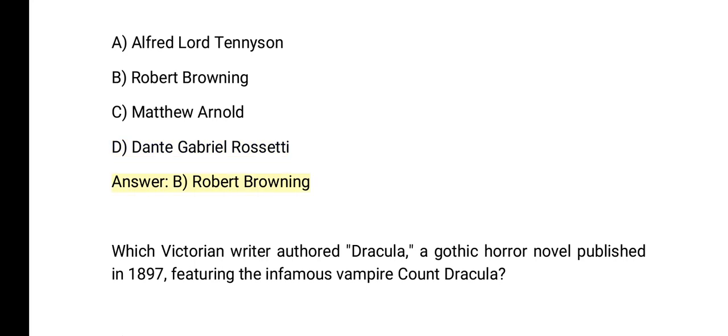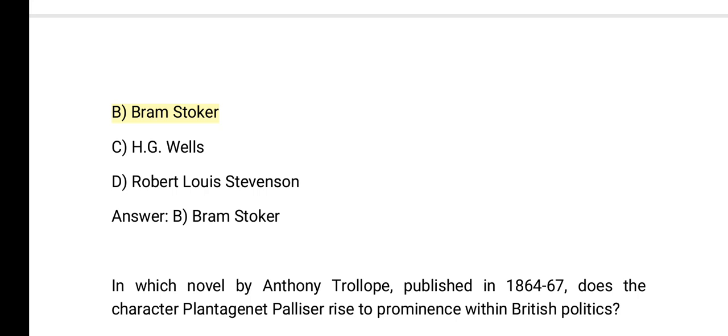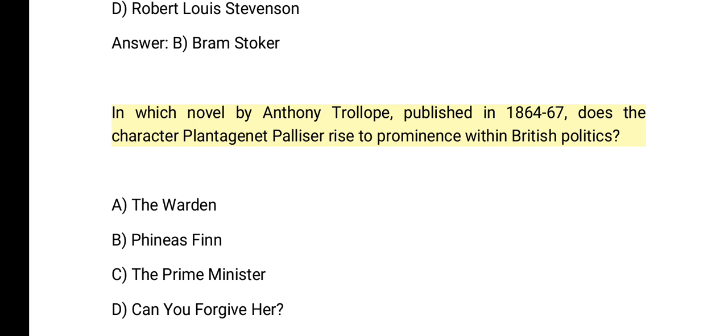Robert Browning. Which Victorian writer authored Dracula, a Gothic horror novel published in 1897, featuring the infamous vampire Count Dracula? A. Mary Shelley. B. Bram Stoker. C. H. G. Wells. D. Robert Louis Stevenson. Answer: B. Bram Stoker. In which novel by Anthony Trollope, published in 1864-67, does the character Plantagenet Palliser rise to prominence within